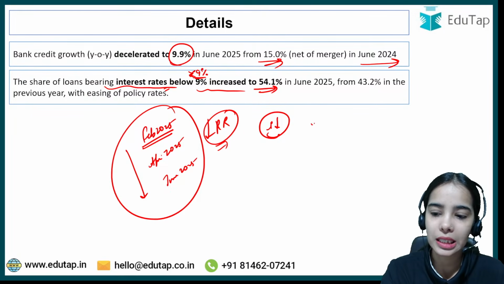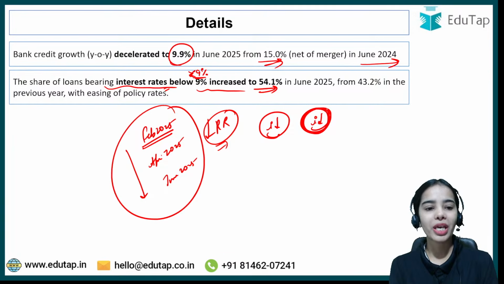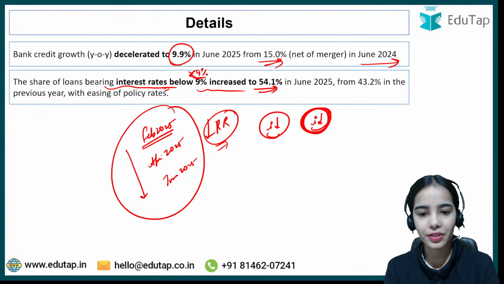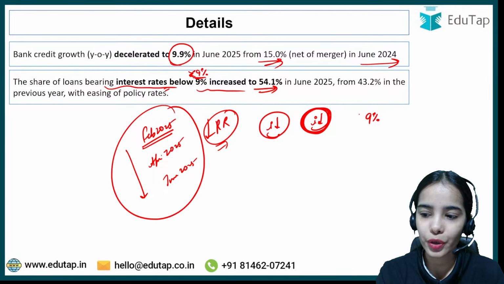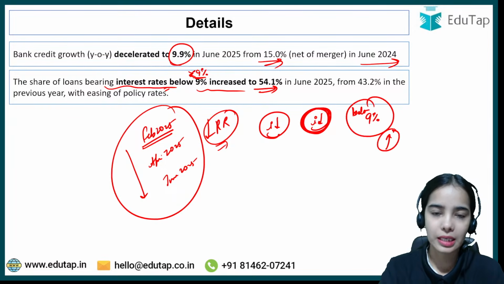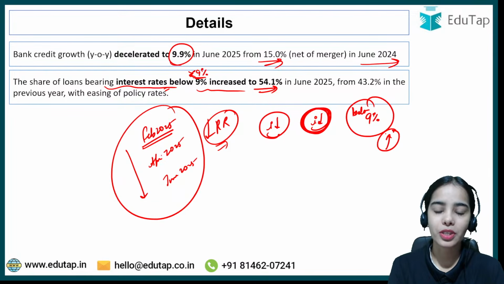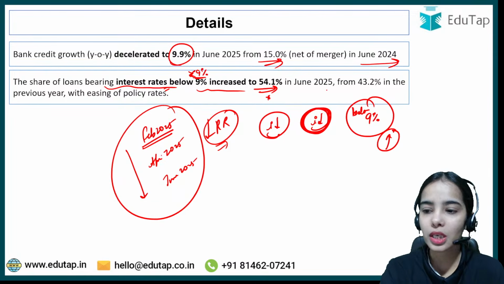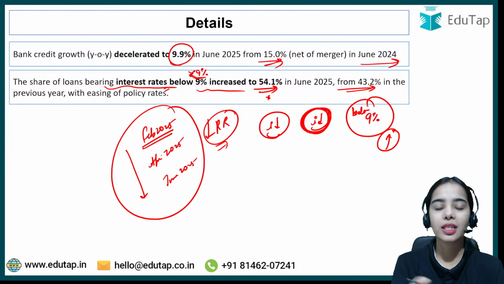So that means the lesser interest rate. Now there is lesser interest rate happening in the economy, and the share of loans having less interest rate, that is the interest rate of below 9%, is increasing. It has increased to 54.1% as compared to 43.2% in the previous year.